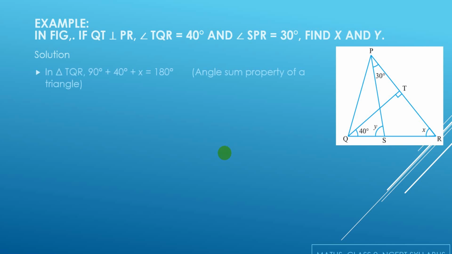If I take triangle TQR first, angle TQR is equal to 40 degrees and angle QTR is equal to 90 degrees. So if I use the angle sum property in this triangle, I will get the value of X as 180 minus (40 plus 90), that is 180 minus 130, which is equal to 50 degrees.